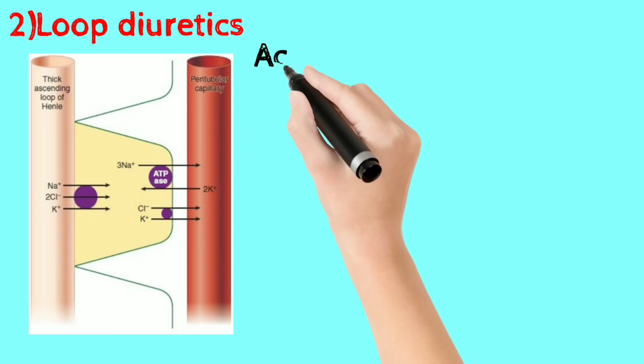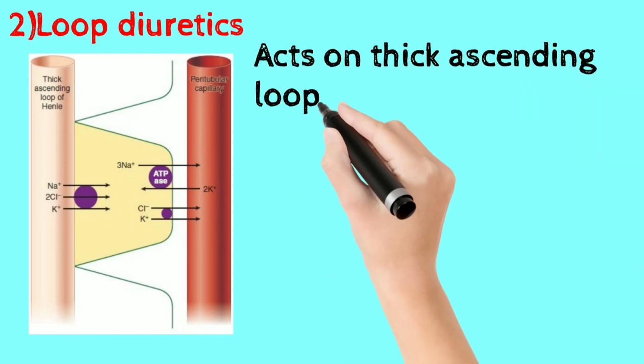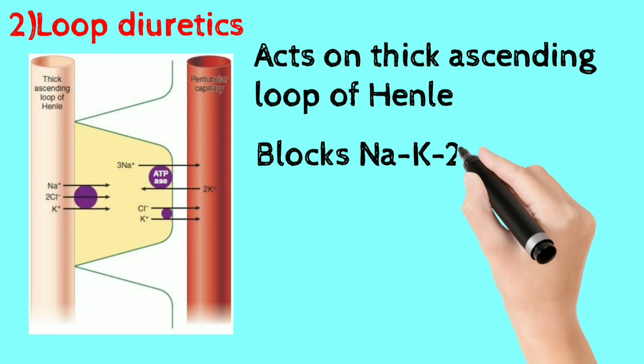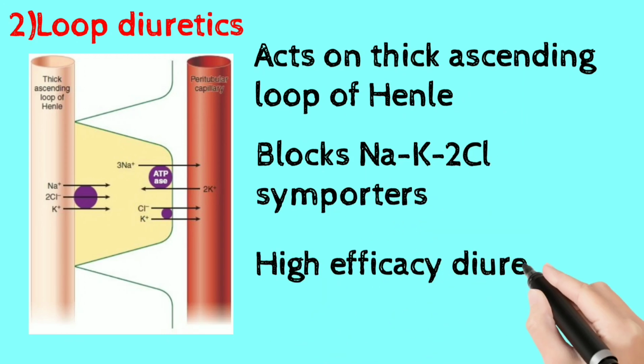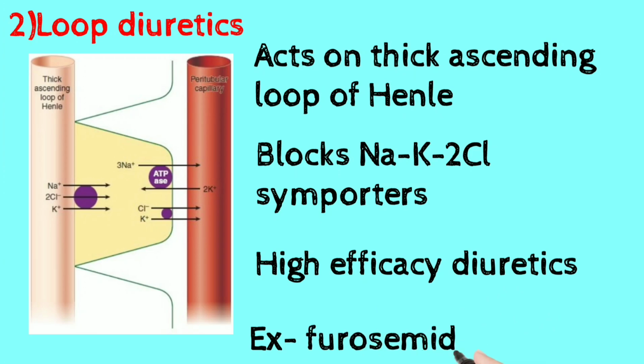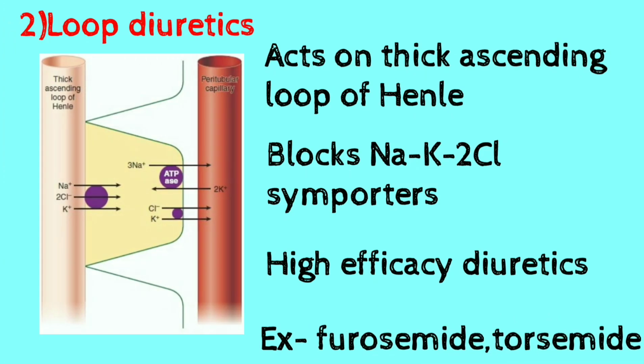These are the highly efficacious drugs when we compare to other groups of drugs. These act more predominantly, more potently. The most common drugs include furosemide and torsemide.